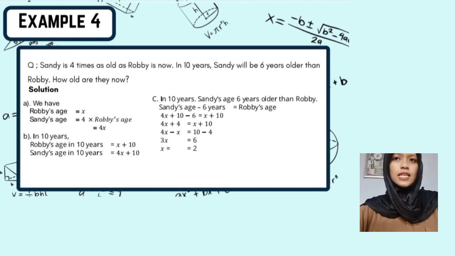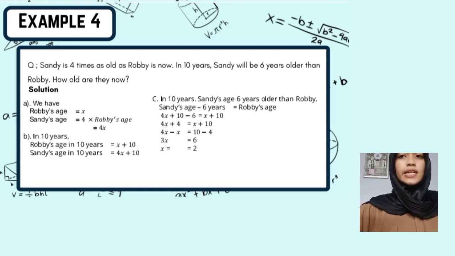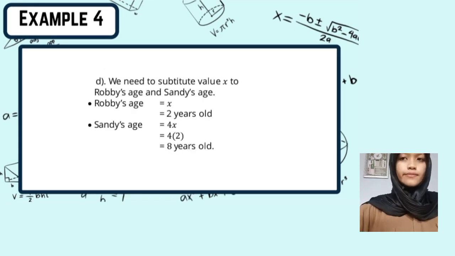In 10 years, Sandy's age is 6 years more than Robbie's. Sandy's age minus 6 years equals Robbie's age. So we have to substitute the numbers that we have before. So 4x plus 10 minus 6 equals x plus 10. Then 4x plus 4 equals x plus 10. 4x minus x equals 10 minus 4. 3x equals 6, x equals 2.